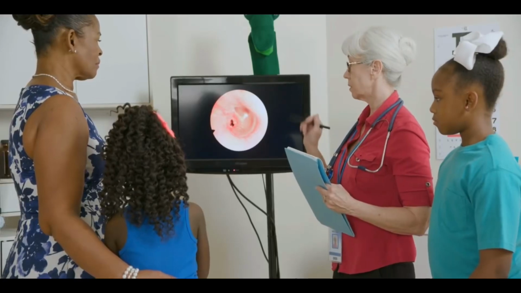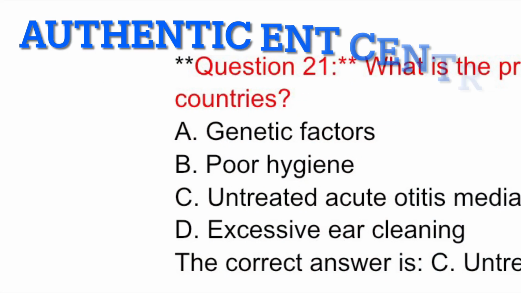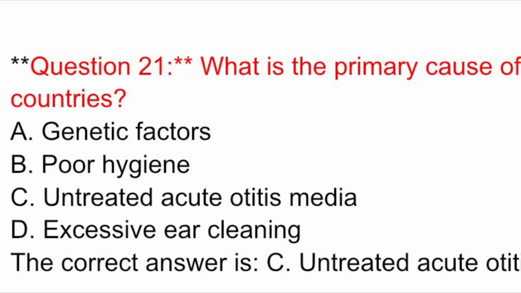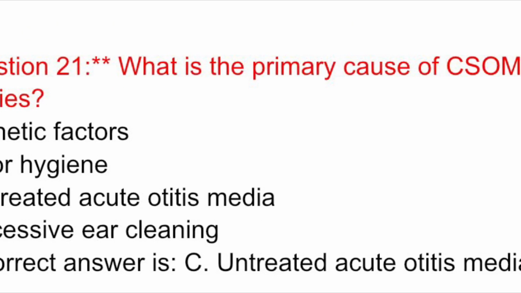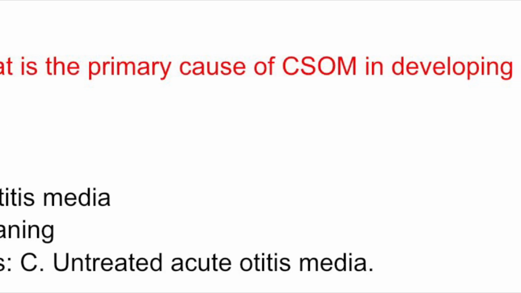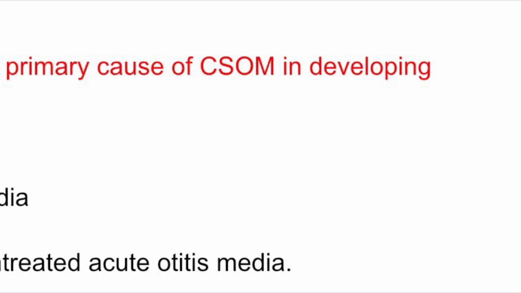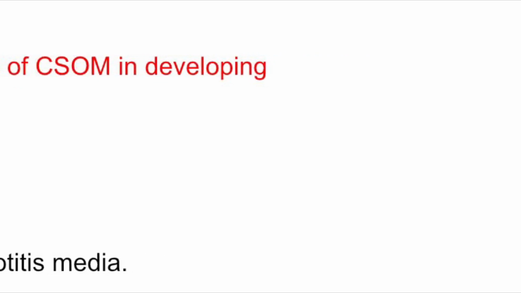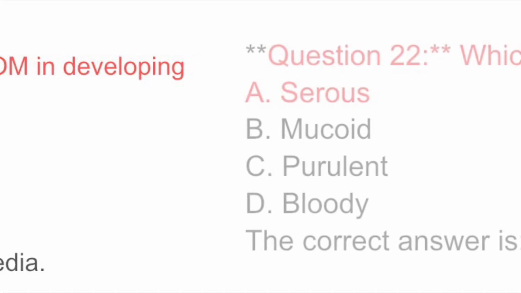Let's continue with more MCQs on chronic suppurative otitis media. Question 21. What is the primary cause of CSOM in developing countries? A. Genetic factors. B. Poor hygiene. C. Untreated acute otitis media. D. Excessive ear cleaning. The correct answer is C. Untreated acute otitis media.